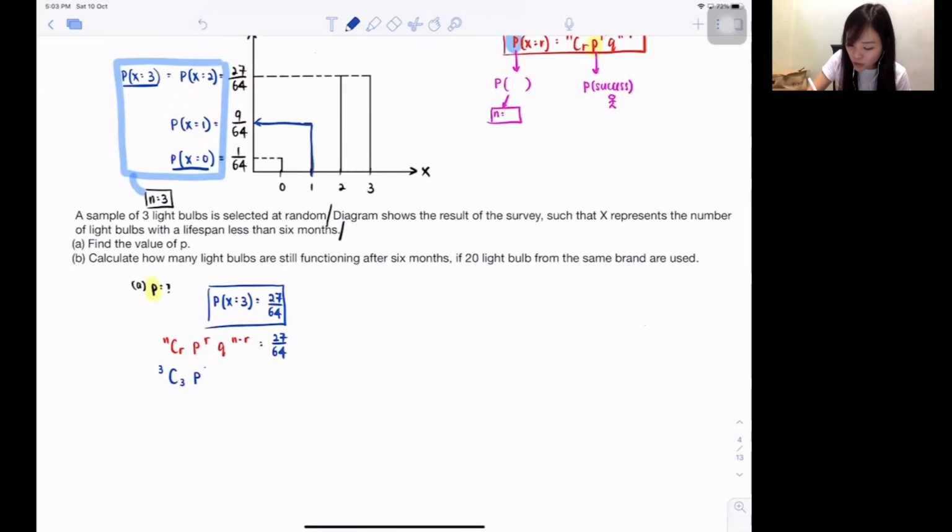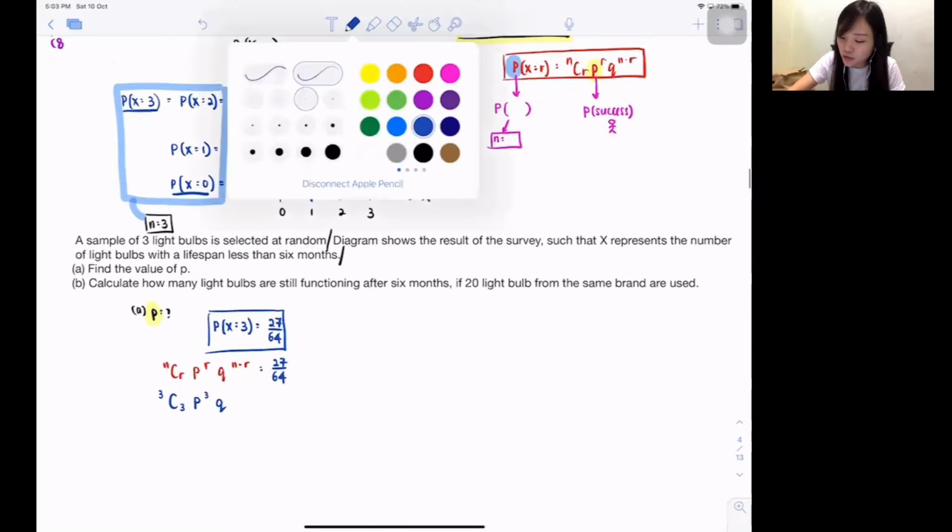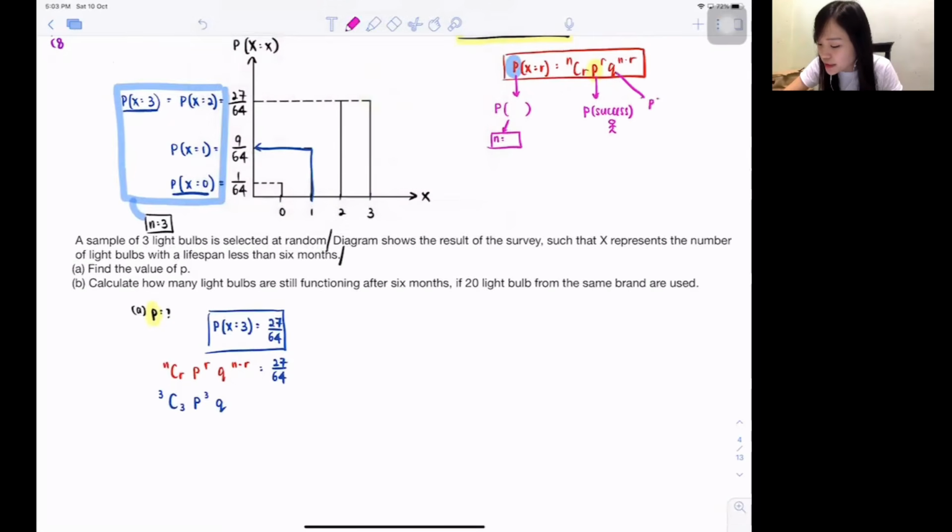So p^r, where r is the requirement, which is exactly 3 of them less than 6 months, so p^3. And then q, I also don't know. q is the probability of failure. This basic also I need you guys to know: q stands for probability of failure. And bear in mind, probability of failure and probability of success added together always equal 1, because you either succeed or you fail, correct, my dear? Total probability always comes back to 1. So this q, I'll just write q, with power n minus r.